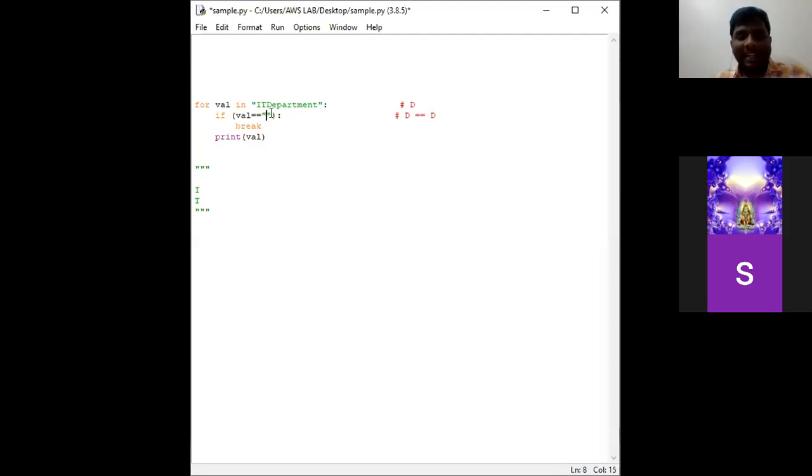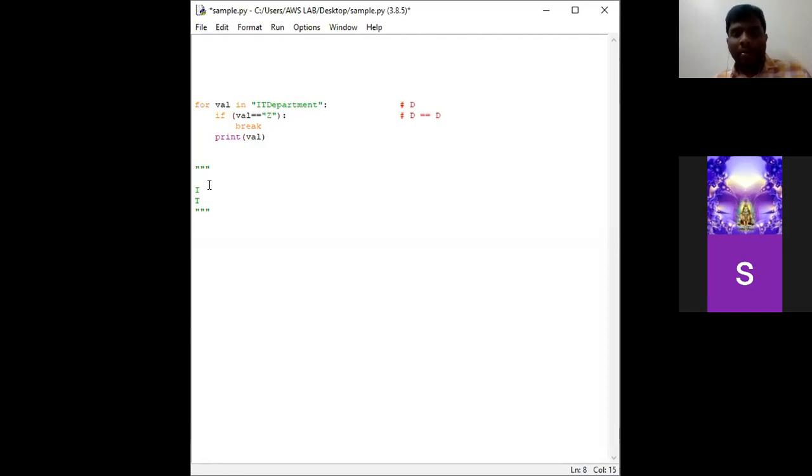Suppose I have mentioned Z here. I already told you there are two cases where the program gets exited. The first case: when D came, I got printed and T got printed. When val is equal to D, the condition of if is satisfied, and in the body of if we have used the statement called break. So the program execution will be stopped and it exits out of the loop. This is the first way. The second way is, suppose I have mentioned Z here.